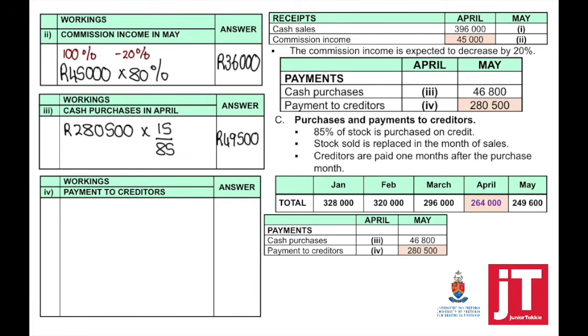Now, looking at the payment to creditors. If we paid our suppliers in April, it means that we would have bought the goods in March because creditors are paid 1 month after the purchase month. So first, we need to find out what was the total purchase price, which is essentially our cost of sales. Because stock sold is replaced in the month of sale, we need to find out our cost of sales.